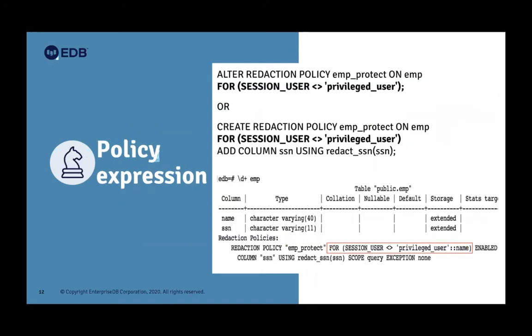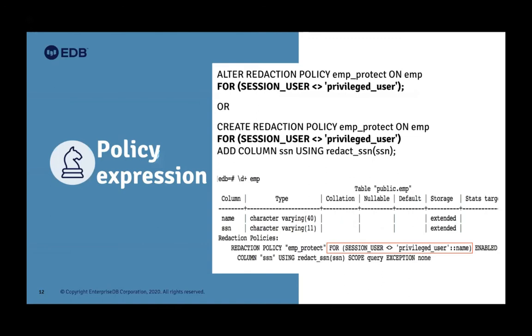Next is the policy expression. Like I said, we have already created a policy on the EMP table, so I'll alter that EMP table and add the policy. The syntax is alter redaction policy. You need to specify the policy name, on, and then the table name. These are mandatory to alter any policy, and then you just write your expression. Here I write session user is not equal to privileged user. That means when that expression evaluates to true, then that policy will be applied.